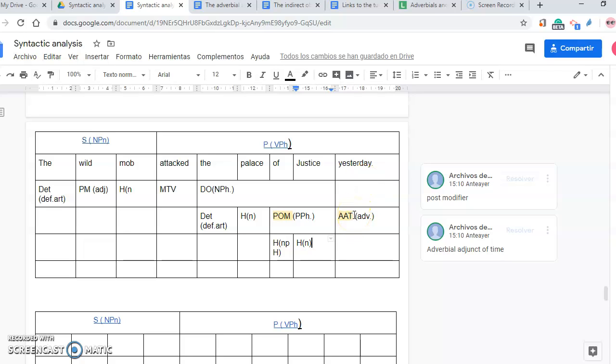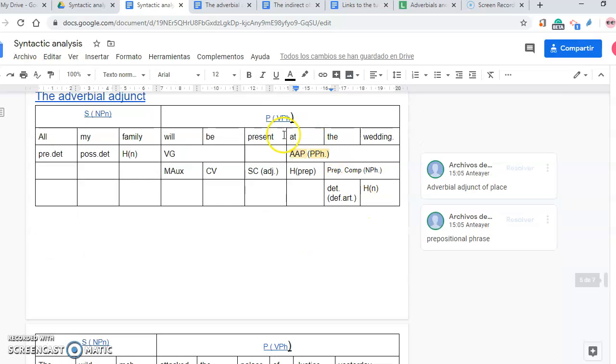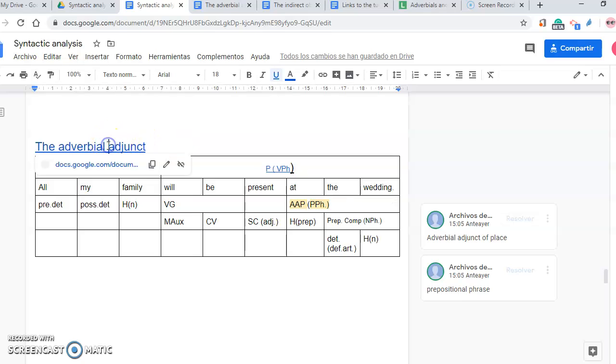So this is an adverbial adjunct of time. And the category is adverb because it is an adverb. If we have a case like here, "at the wedding", it is a prepositional phrase. That is the category. Now, let's look at adverbial adjuncts a little bit deeper.